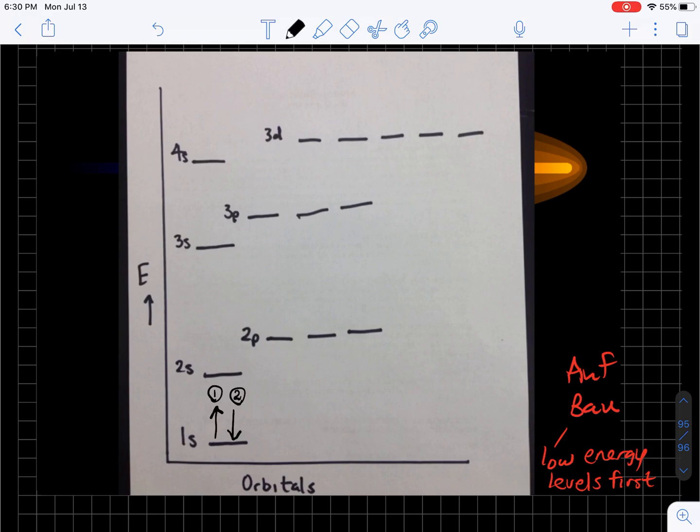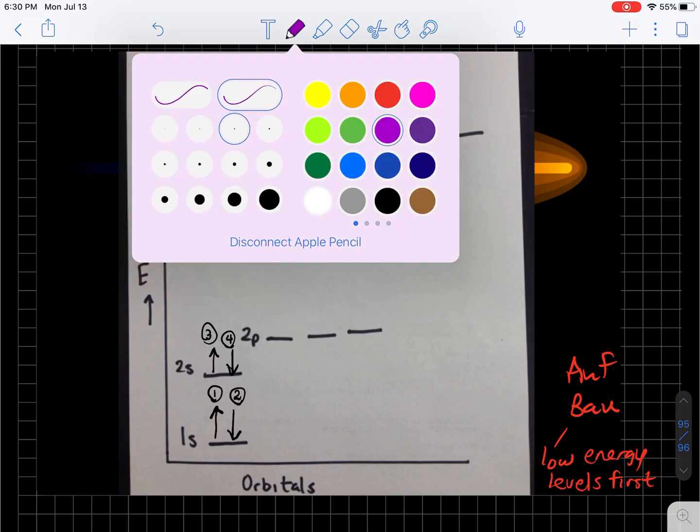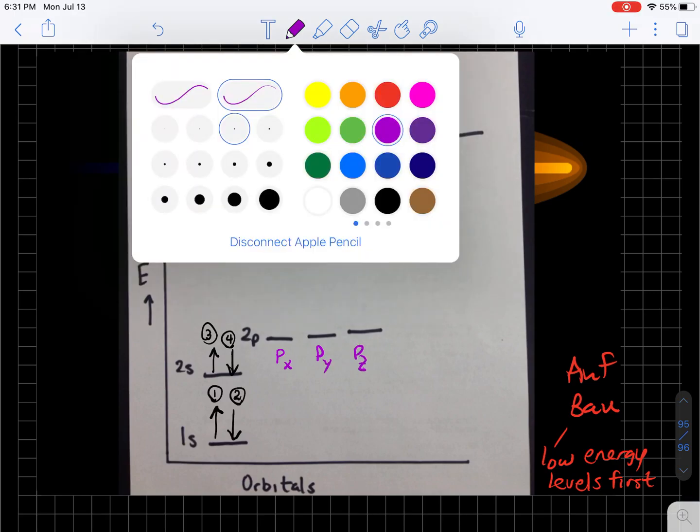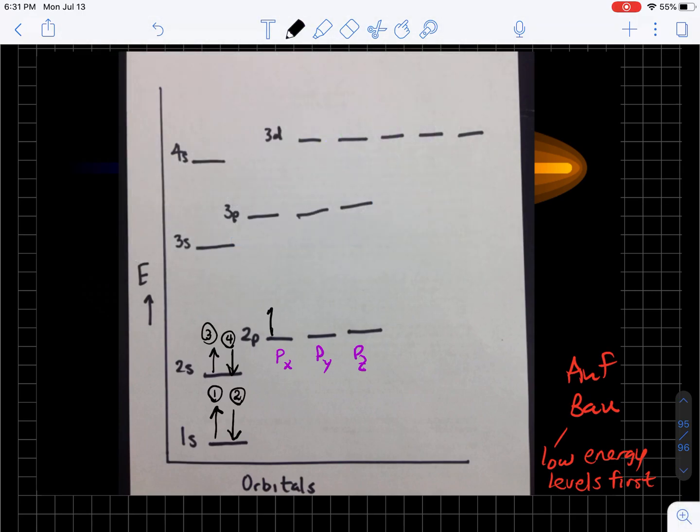All right, so where does the third electron go? Well, the third electron goes in the next lowest energy level that's available. Right here, in the 2s. And the fourth electron also goes in the 2s shell. Now, once you get to the 2p shell, now you have the px shell, the py, and the pz. So we put the 5th electron here in the px with an up spin.